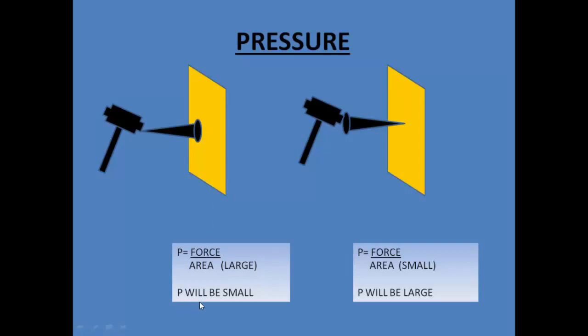So the pressure will become automatically small. Pressure will become automatically small means the impact of the hammer onto this nail will be much less as compared to the impact of the hammer in the first case.